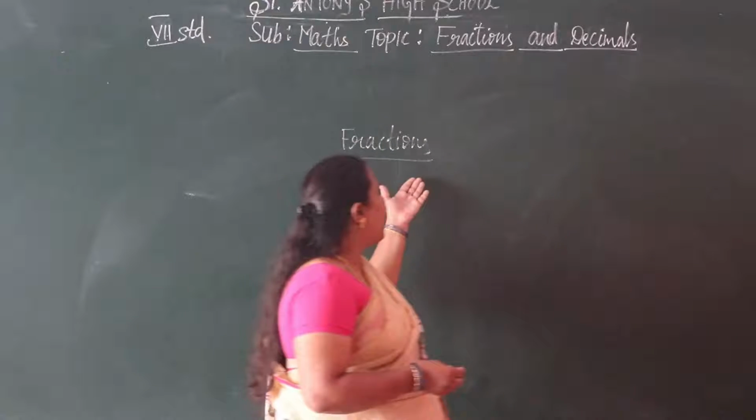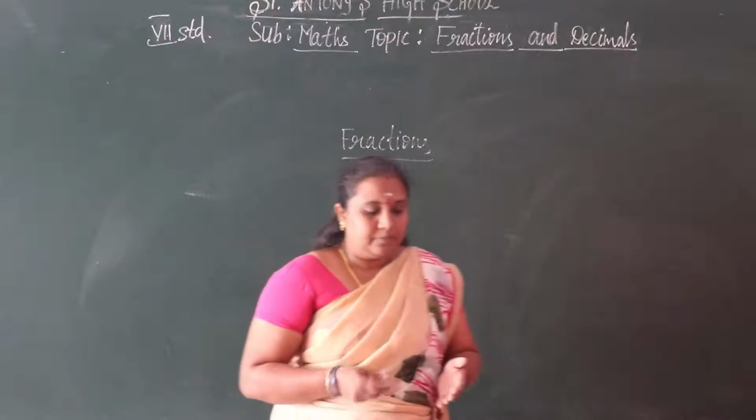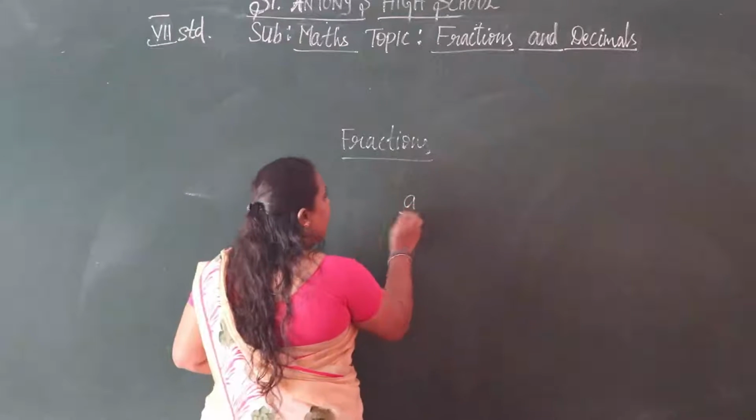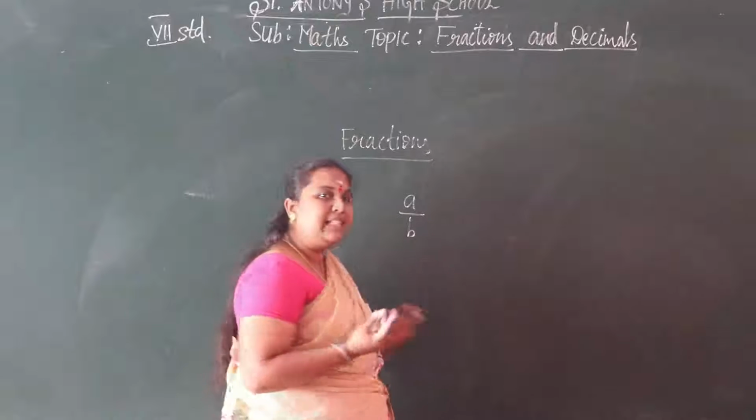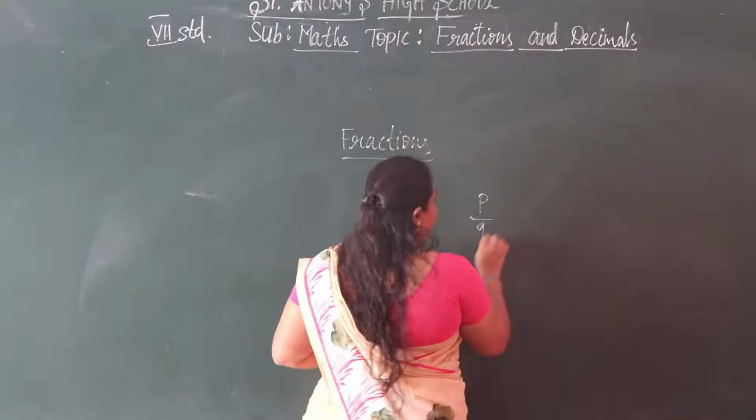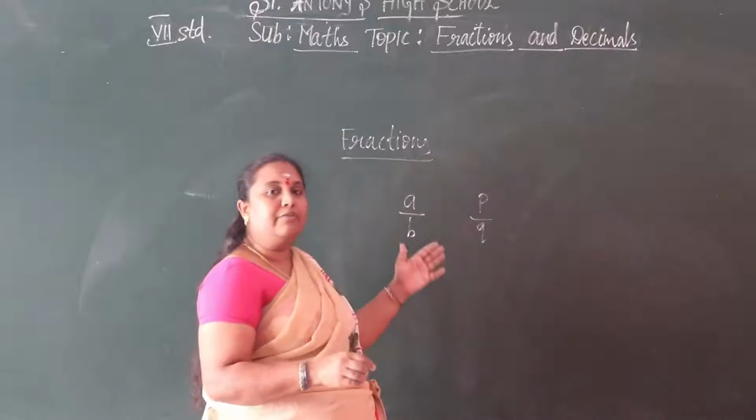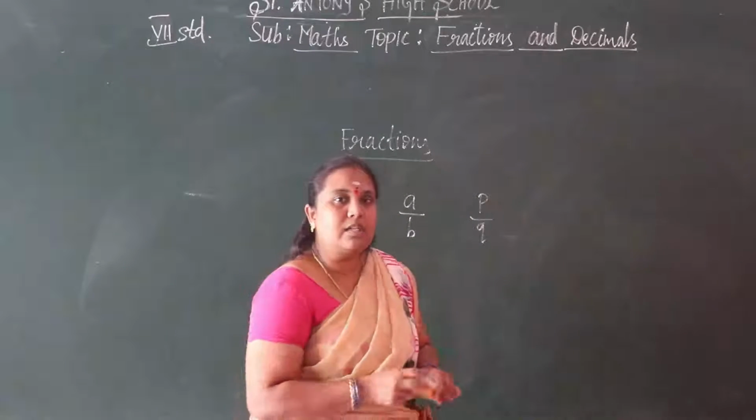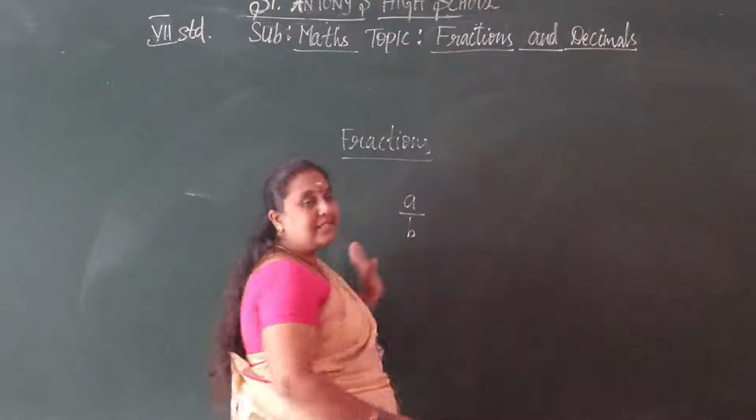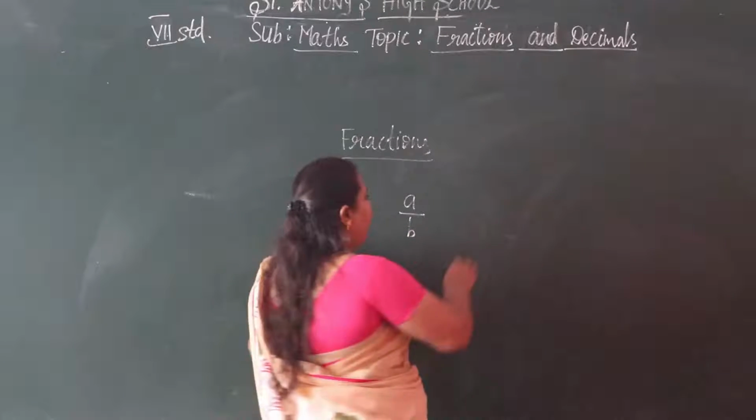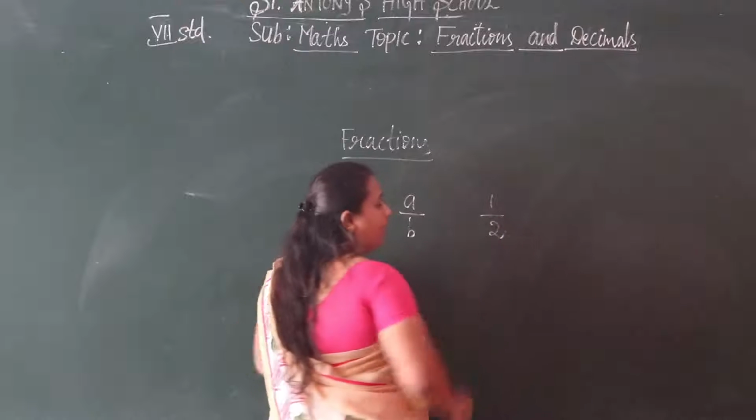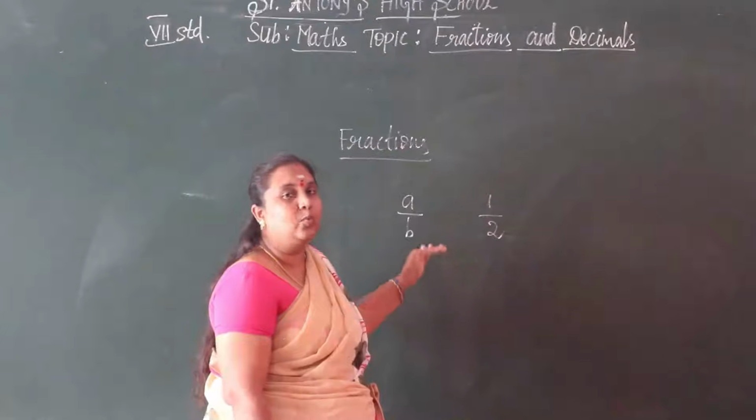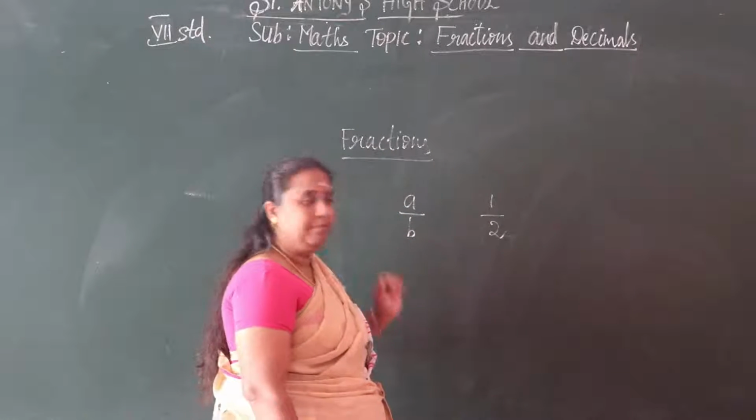So what is a fraction? A number which is in the form of a by b, or we can say in the form of p by q. Any number which is in the form of a by b. Let us take one example: 1 by 2. This is in the form of a by b.